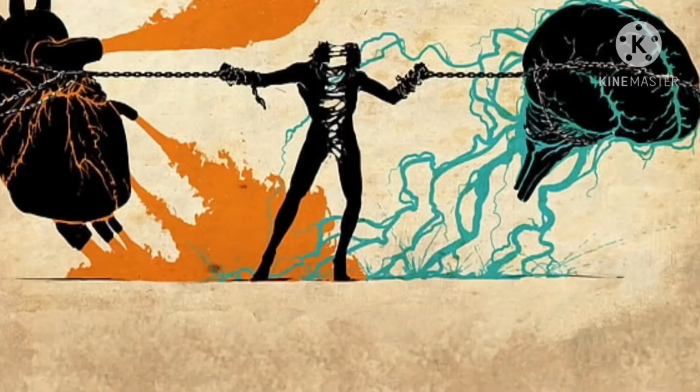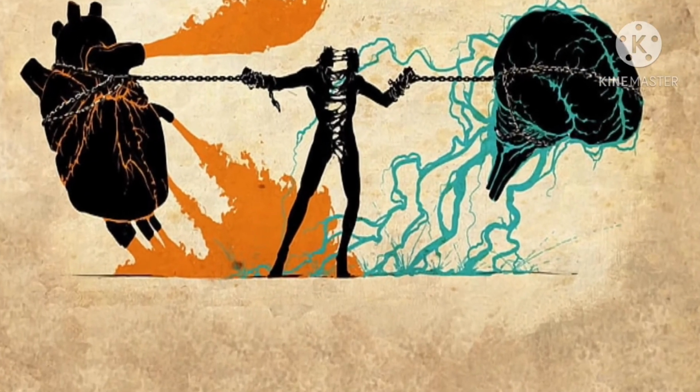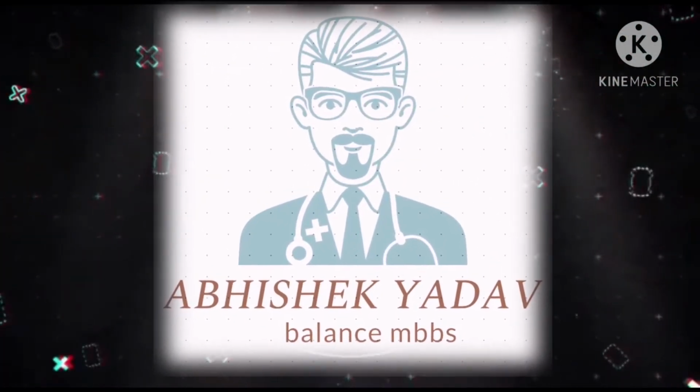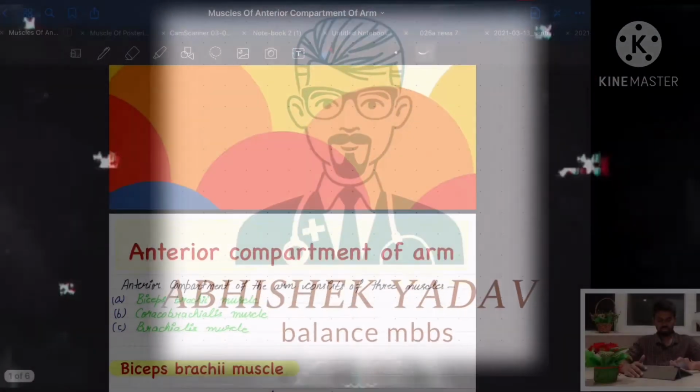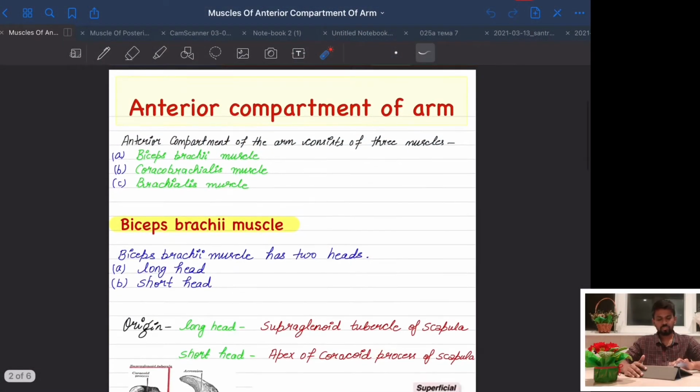So today we are going to study the muscles of the arm. Basically, we will study the anterior compartment of the arm, then the posterior compartment of the arm. In this video we are going to study the anterior compartment of the arm. So without wasting any time, let's get started.